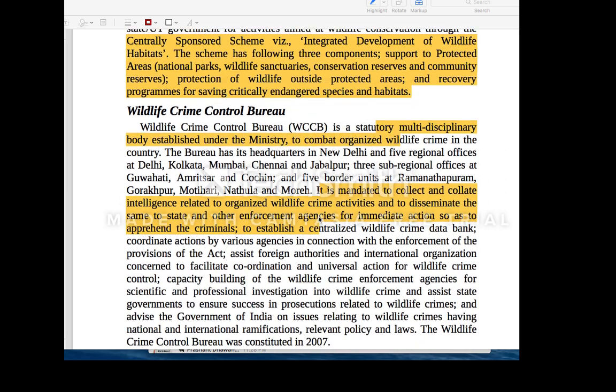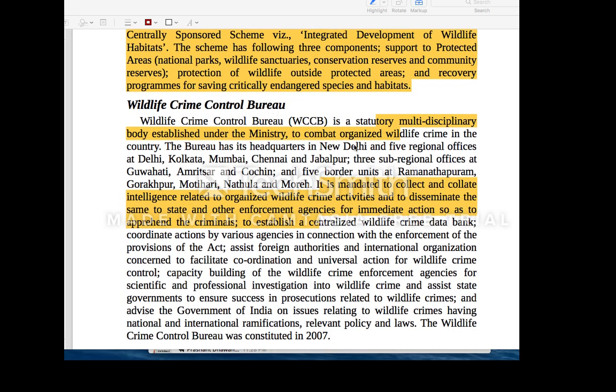I have covered that. Then comes your Wildlife Crime Control Bureau. It is a statutory body. This is a body that collects information and collates it. It collects data from various bodies and finally presents the data in order to protect against any kind of wildlife crime. Here itself you need to know one more important intergovernmental body called SAWEN. SAWEN is an intergovernmental body of the South Asian nations.